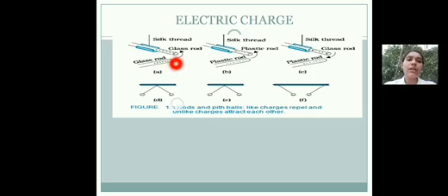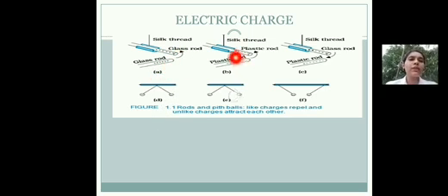And a similar glass rod which is rubbed with wool or silk cloth is brought near the first glass rod. So what happens? They will repel each other. Why? Because this glass rod also is positively charged and this glass rod is also positively charged. So like charges will repel. So the two glass rods will repel each other.